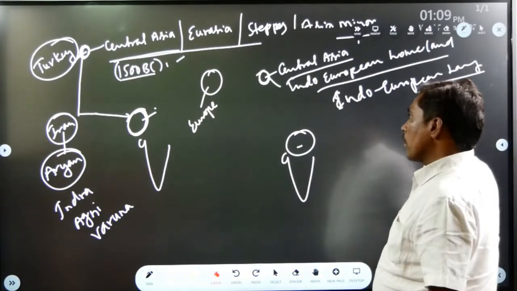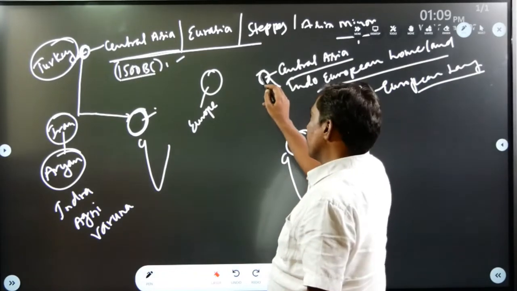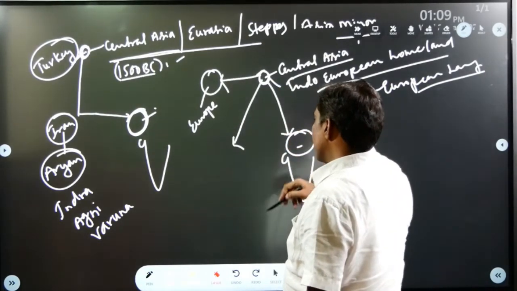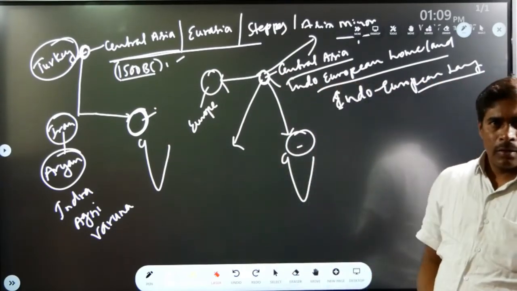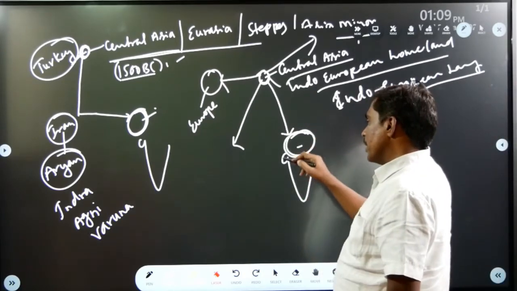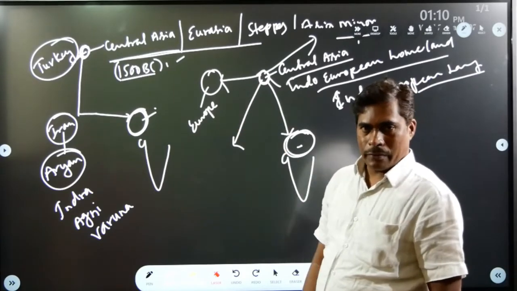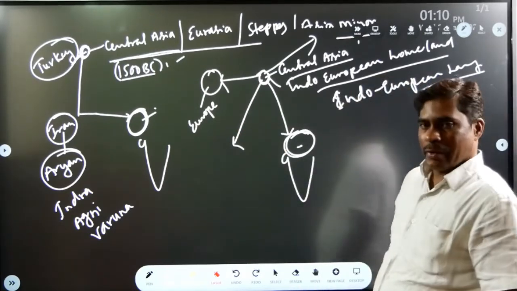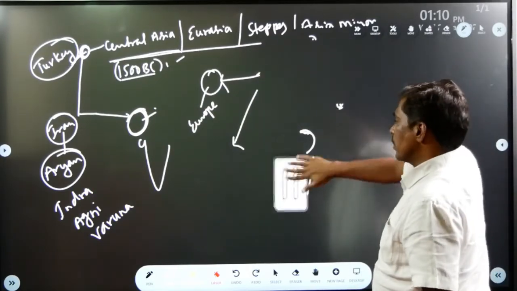Okay. From this Central Asia, after some time, some migrated to Europe, some migrated to Persia, some migrated to India, and some migrated to Russia. Because of this reason, there is a similarity between Indian language and European language. In this way, by studying the similarities between Indian language and European language, they developed Aryan migration theory.